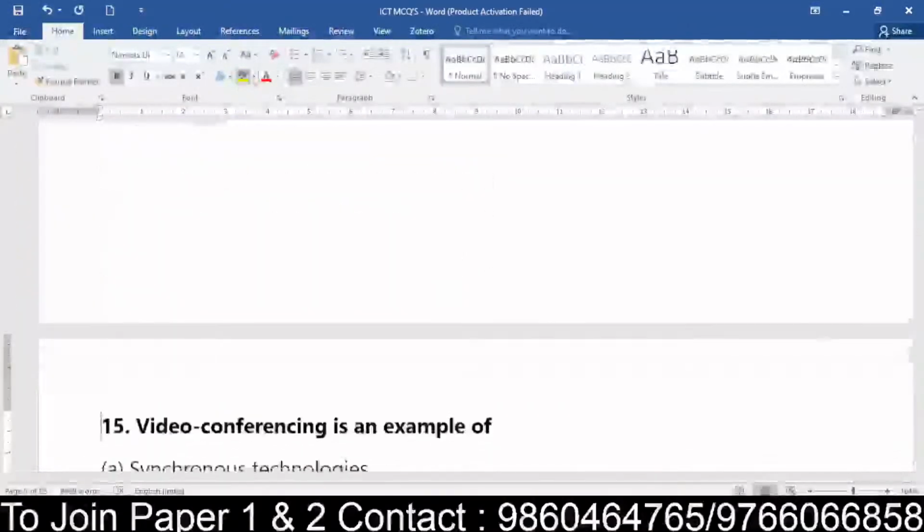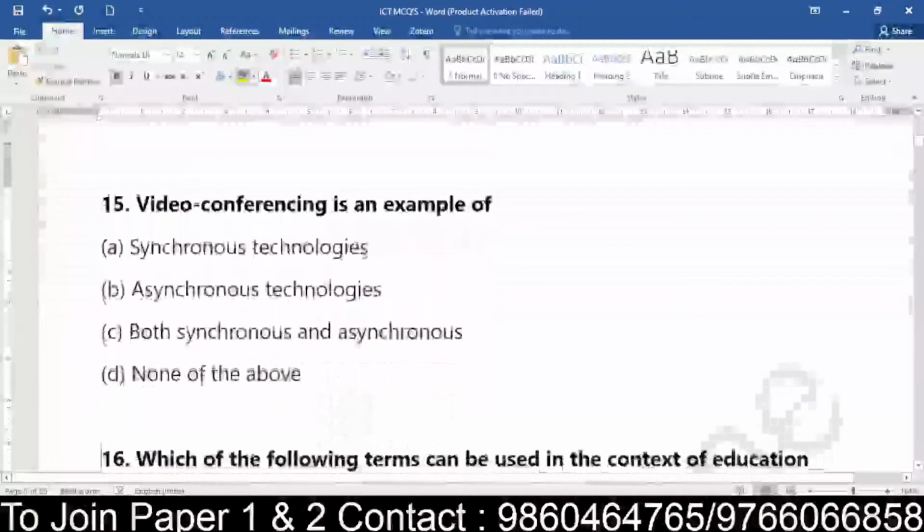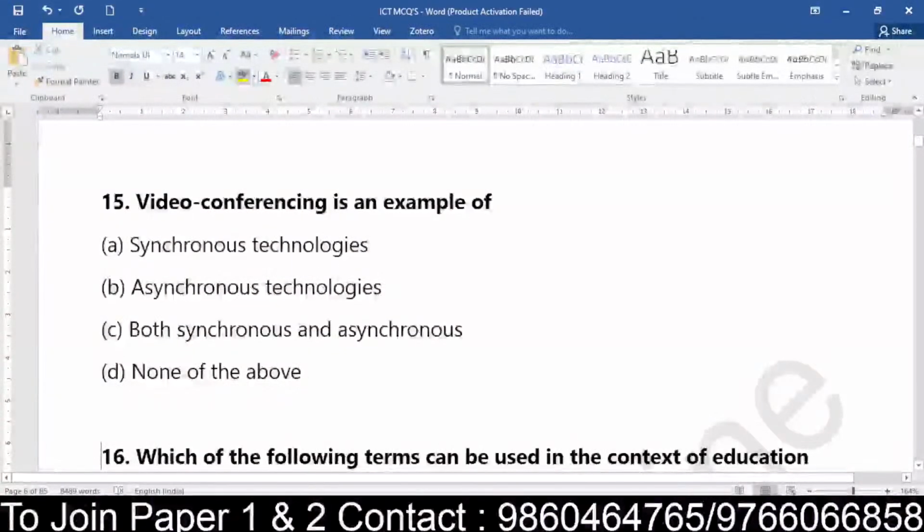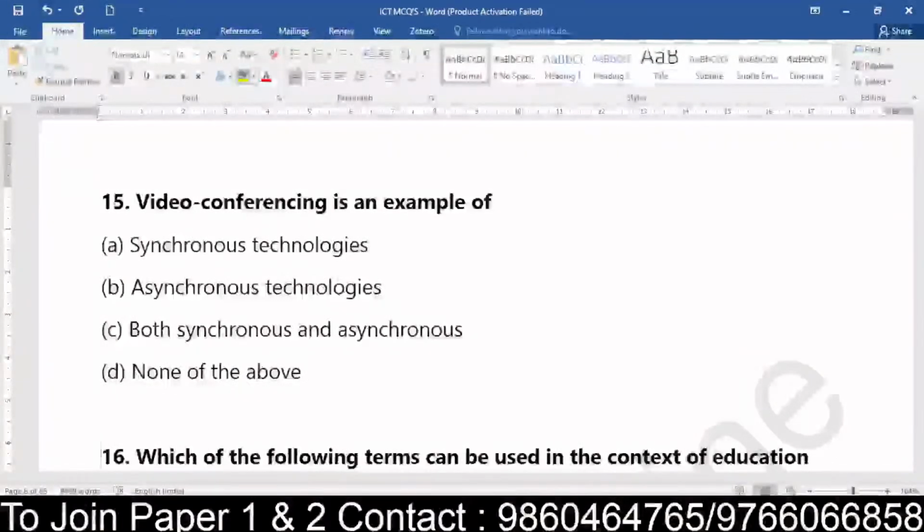Right? Okay, coming to question number 15, everyone. We still have 10 questions to go. Those who have joined late, make sure that you buck up with these 10 questions more. Video conferencing is an example of what? They have given synchronous technologies, asynchronous technologies, both synchronous and asynchronous, or none of the above. So video conferencing is an example of what? Is it an example of synchronous? Is it an example of asynchronous? Is it both synchronous and asynchronous, or is it none of the above?